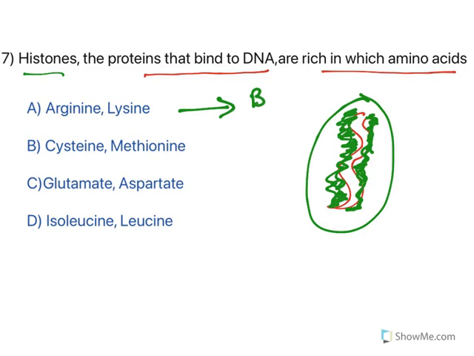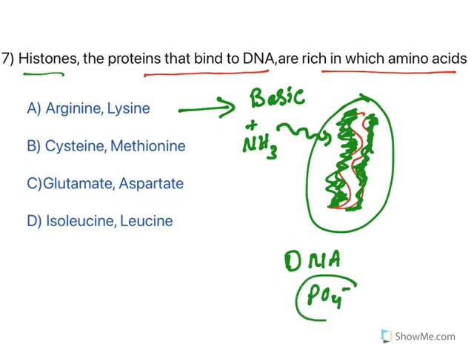Both arginine and lysine are basic amino acids. That means they have an extra amine group which will give a positive charge. These positively charged histones will closely associate with negatively charged DNA. Why negatively charged? It has a phosphate group which has a negative charge. There is an association between positive and negative, and that is what makes them closely assembled around DNA. So the answer is arginine.